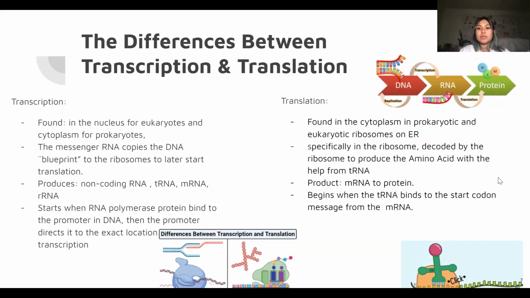While translation is found in the cytoplasm in prokaryotic cells, since they do not have membrane organelles, and in eukaryotic cells, on ribosomes on the ER. Specifically, the mRNA is decoded by the ribosomes to produce the amino acids with the help from tRNA. The products are mRNA to proteins, and it begins when tRNA binds to the starting codon message from the mRNA.